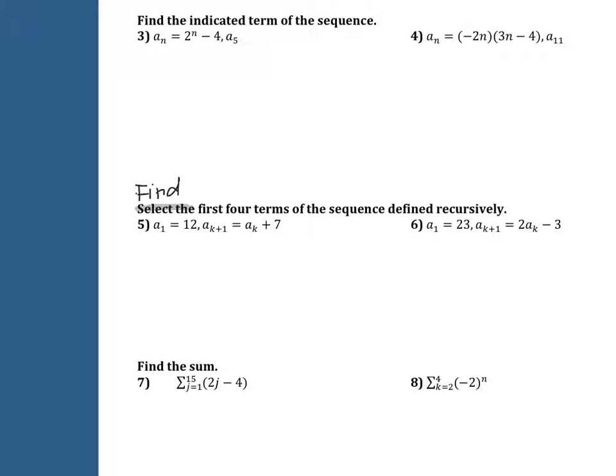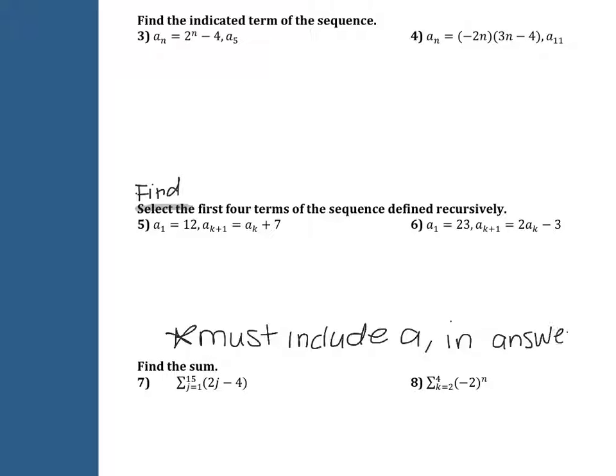the first 4 terms of the sequence defined recursively. So remember, recursively just means you need the first one to get to the next one. And the biggest mistake on the recursively is not including the first one. So it will give you a sub 1. Make sure you include a sub 1 in your answer. So for those, because it's 4 terms, you're really only finding the next 3. If it said 5 terms, you'd be finding the next 4.